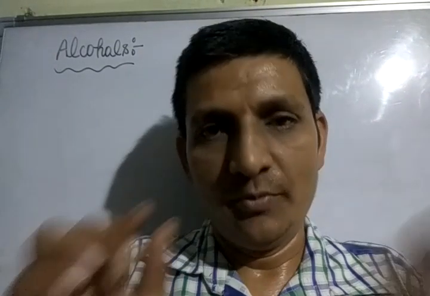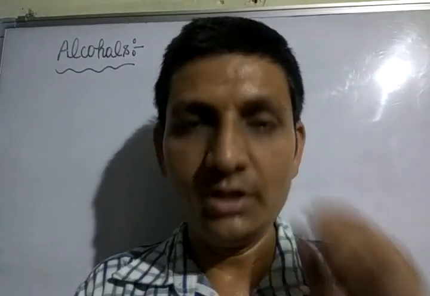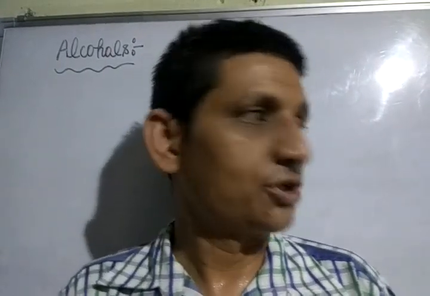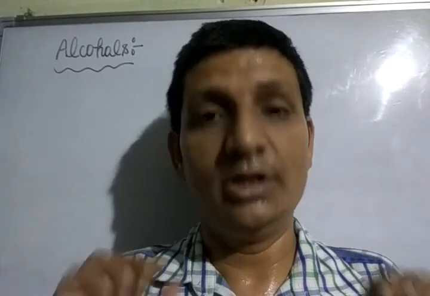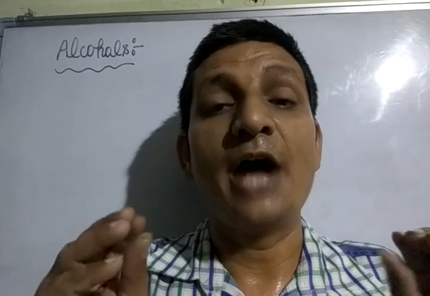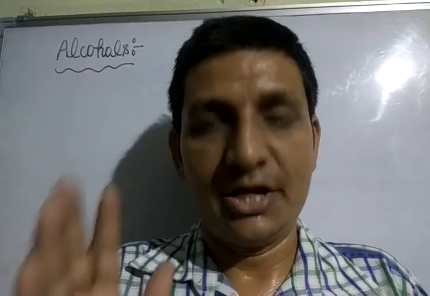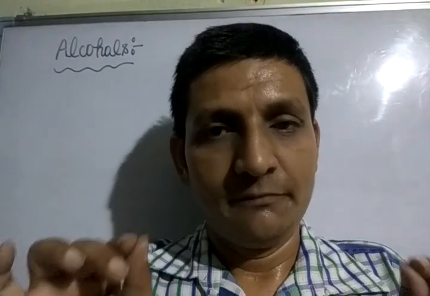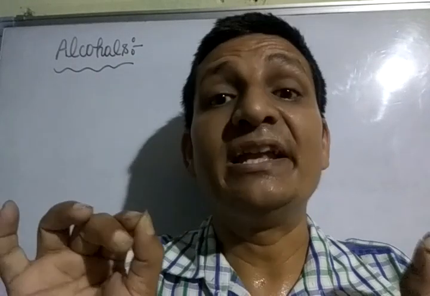Today I am telling you the common name, IUPAC name of alcohol, method of preparation of alcohol, and physical and chemical properties of alcohol. First question is, what is alcohol? Alcohols are the hydroxy derivatives of alkane. They are formed by the replacement of one or more hydrogen atoms of alkane.